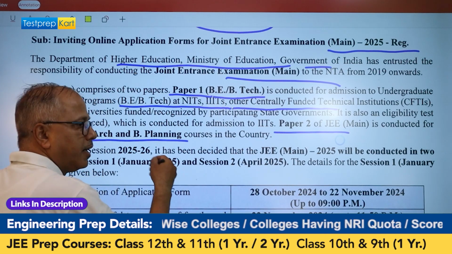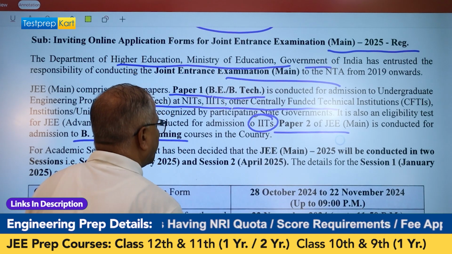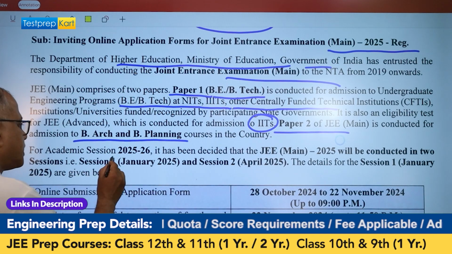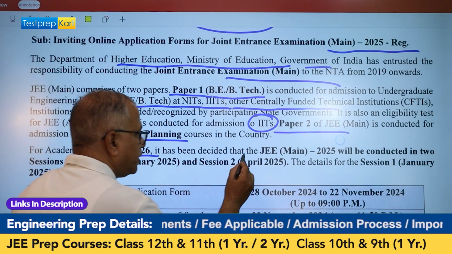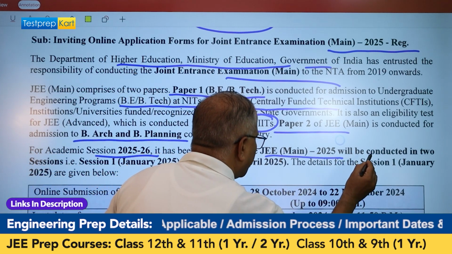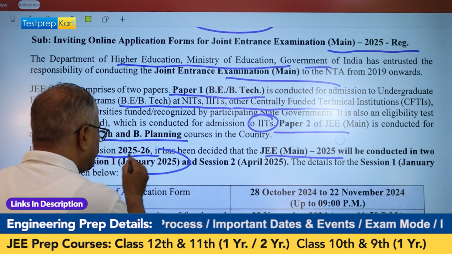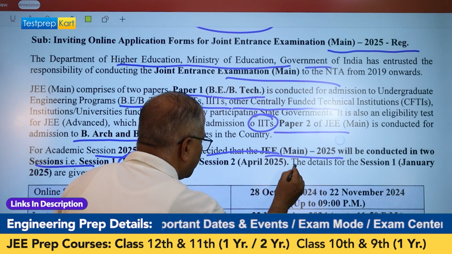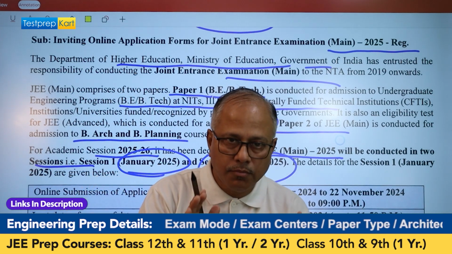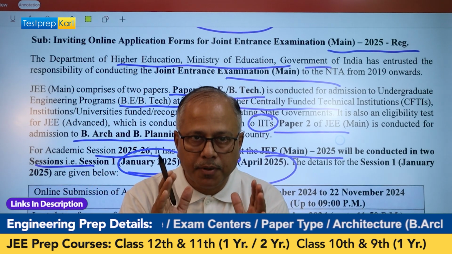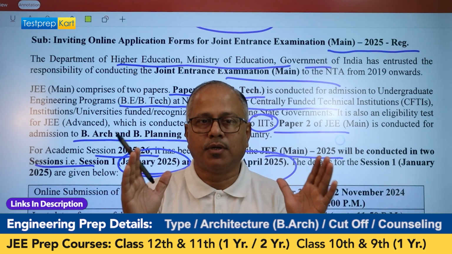BArch or BPlanning. For JEE Advanced, we have got a good amount of time. JEE Advanced is only for IITs. Okay. So it says that for the session 2025-26, it has been decided that JEE Main 2025 will be conducted in two sessions. Okay, there are only two sessions. Session 1, January 2025 and session 2, April 2025. So here, whatever we are talking about is only from JEE Main Paper 1 and Paper 2 from the session 1 point of view, which is going to take place in January 2025.